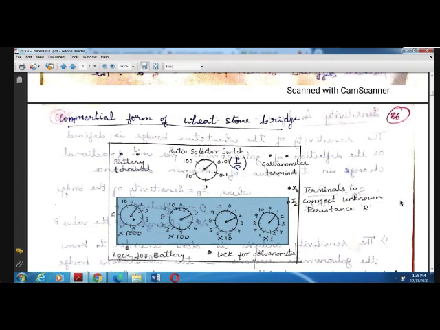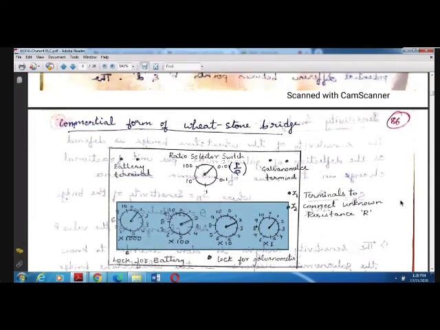Suppose you are setting the value of S as 1000 ohms, that is 1 kilo ohm. If you set the knob position to 1 in this particular circle, it will be multiplied by 1000. So the value of S will be now 1000 ohms. The remaining knobs you should keep at 0. If you put all of these at 0, you will get 1000 ohms. Suppose you want to select the value of S as 1000, and the unknown resistance is R.